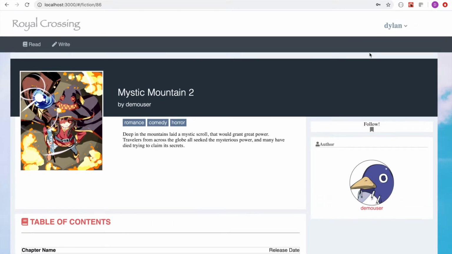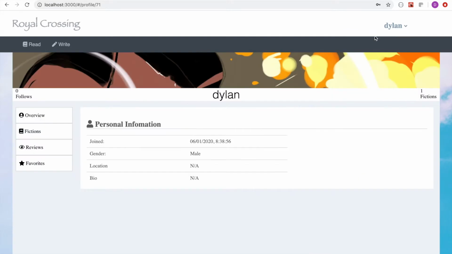Cool. We also have our profile, which lists our name, our personal information. This stuff is filled out in the registration. I didn't put anything. We have what we're following. We're currently following 0 things, and we have one fiction that we have written. So let's check out that one fiction that we've written.